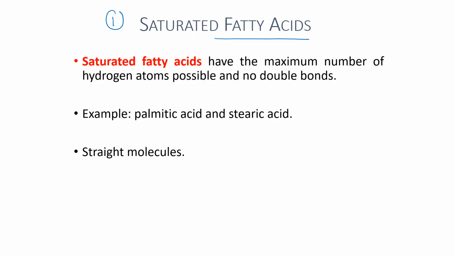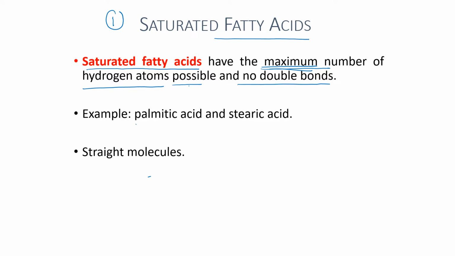Saturated fatty acids have the maximum number of hydrogen atoms possibly attached to the carbon atoms, and there is no presence of double bonds between the carbon atoms. So there are no double bonds and all the carbons are attached to 2 hydrogen atoms, as you can see from the previous slide.